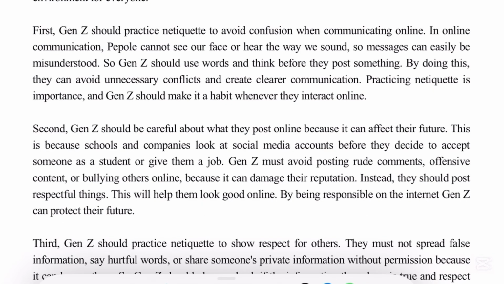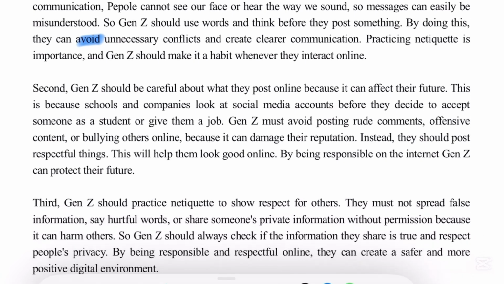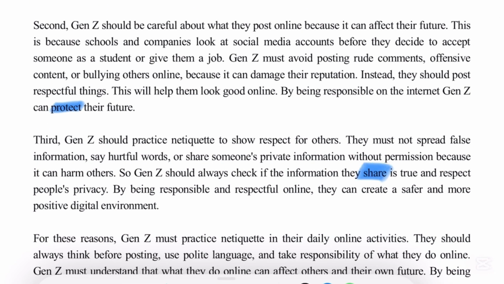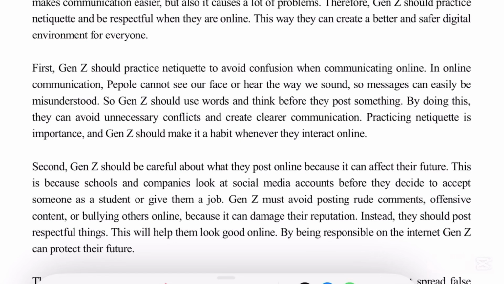The language feature number 3 is action verbs. The examples are practice, avoid, protect, and share. The fourth language feature used in the text is connectives or conjunctions.